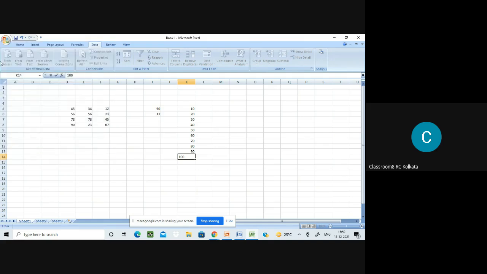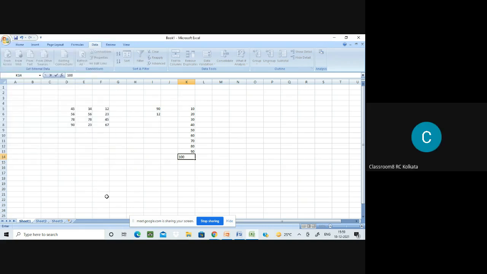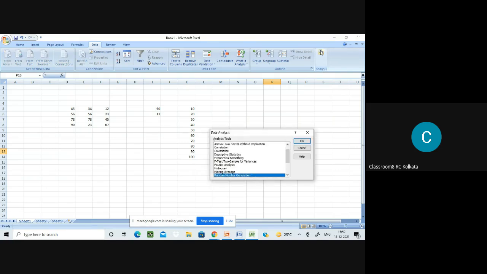Okay, I don't have the data analysis section here. Okay, this is there. It works. If it works, it's good. Oh, it's there. It's working.